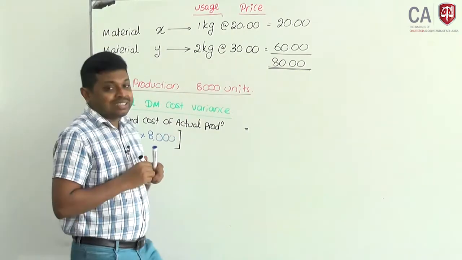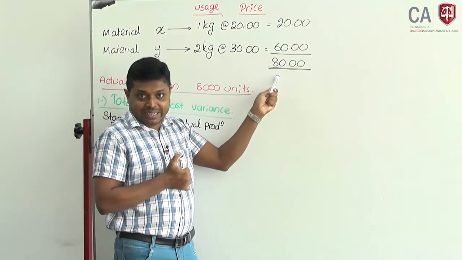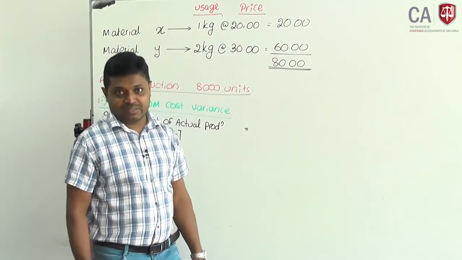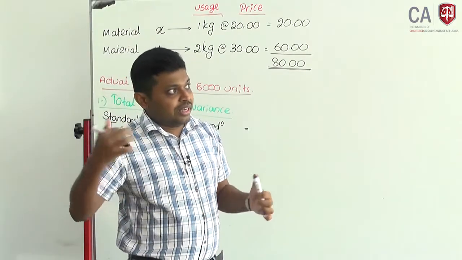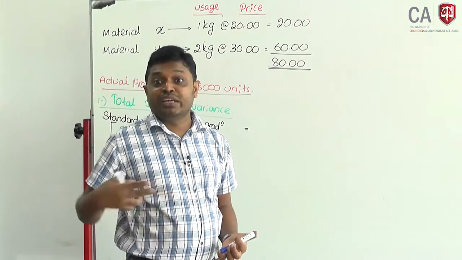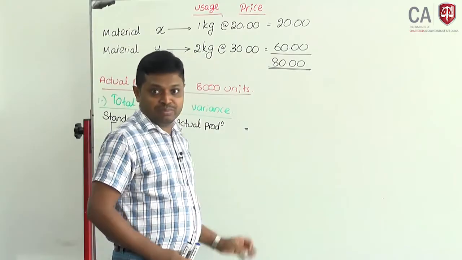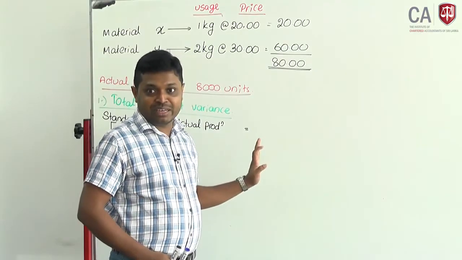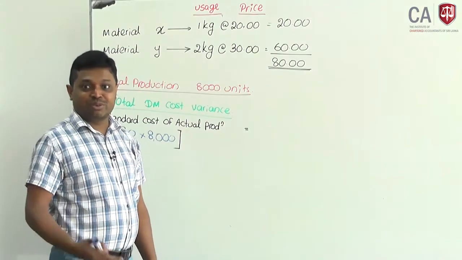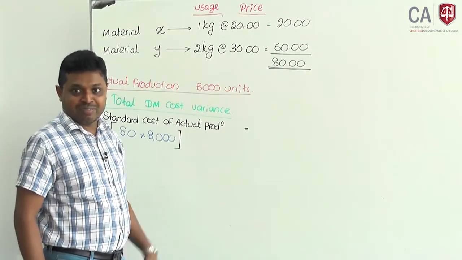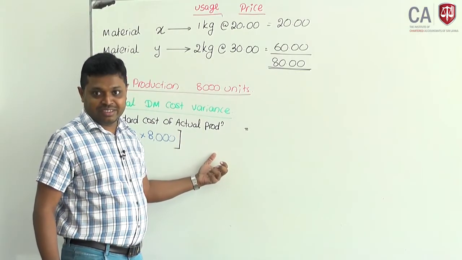Because we expect that based on my specification, direct material cost per unit will be 80 rupees. If it is 80 per one, then if you produce 8,000 units, what should be the cost? This can be resolved by even a grade 5 scholarship student. It won't be tested.